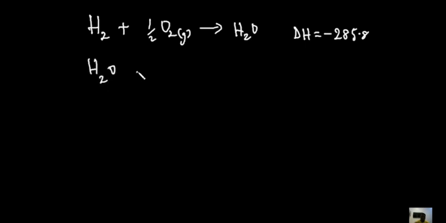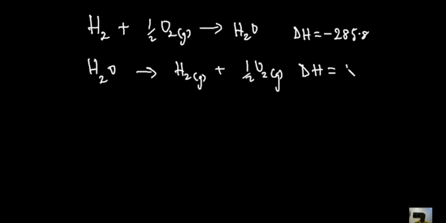and make water the reactant to give hydrogen gas and oxygen gas, the same reaction but the opposite or reverse process, what this law is simply trying to say is that the value for the enthalpy change would be the same. However, it will have an opposite sign. So this ΔH will now be positive 285.8, and that's that. So if a particular process is reversed, the enthalpy change will be the same, however the sign will change, which means if the forward is exothermic, the backward has to be endothermic. And that's what this law is simply trying to describe.